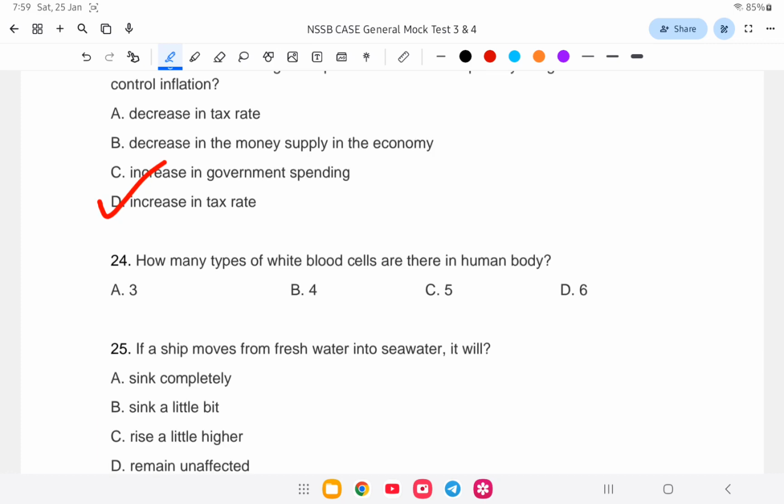How many types of white blood cells are there in the human body? Is it 3, 4, 5, or 6? Answer is 5.